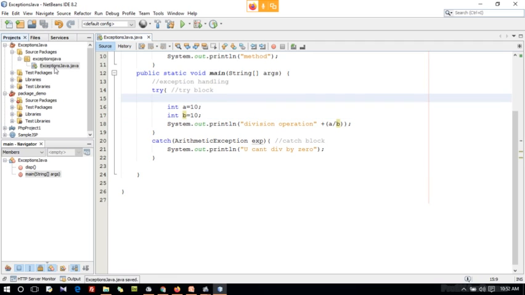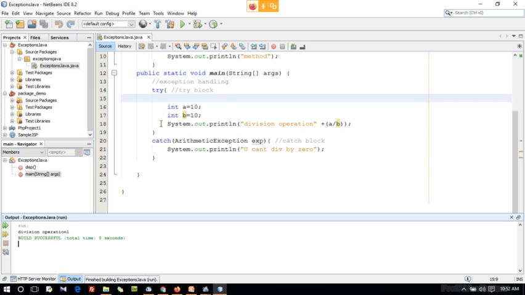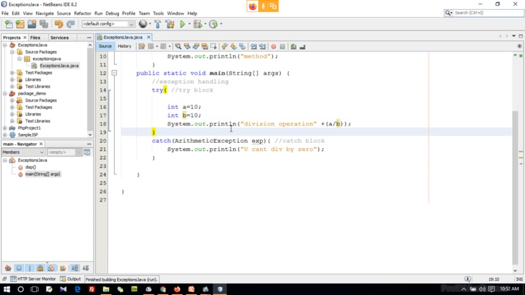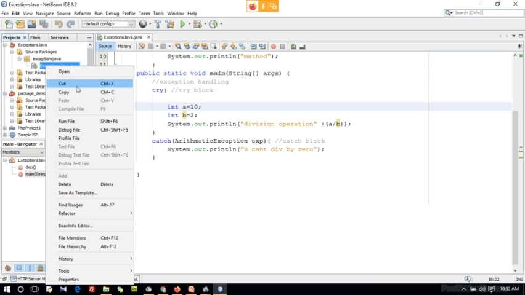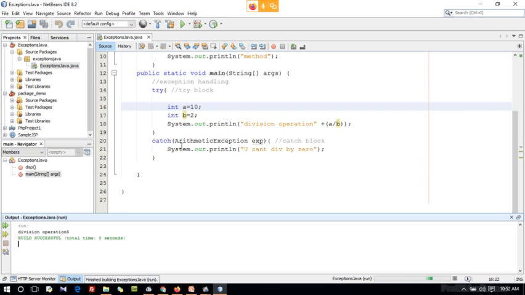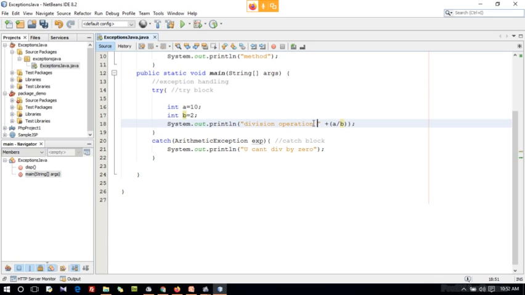If you execute this, the division operation gives 5, I am getting an answer here.